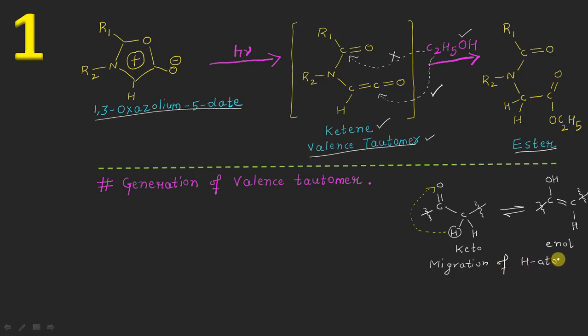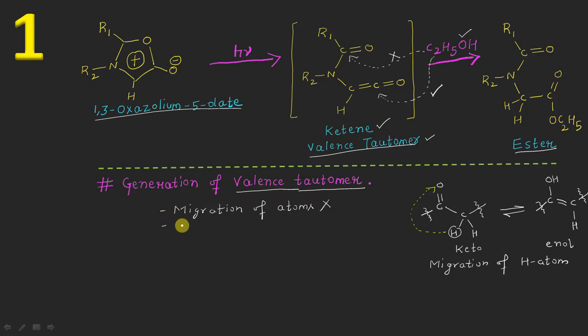Now we are talking about a special type of tautomerism, valence tautomerism. So what is valence tautomerism actually? It is also a type of tautomerism, but in this case the migration of atoms will not be there.